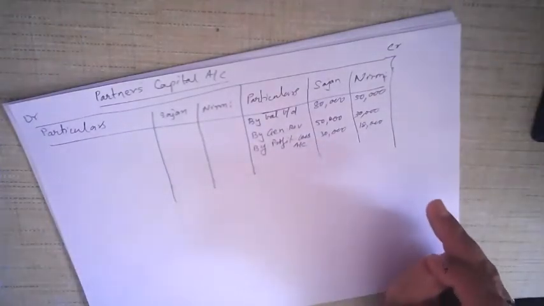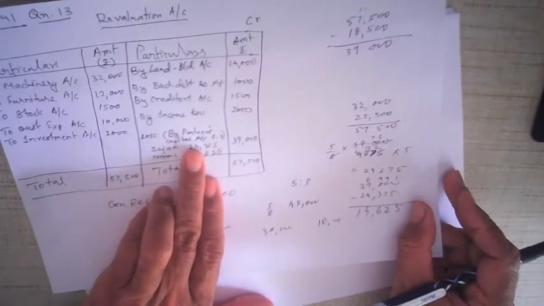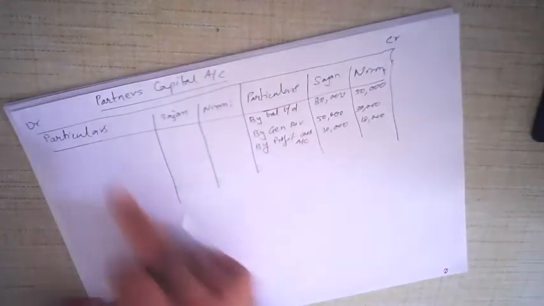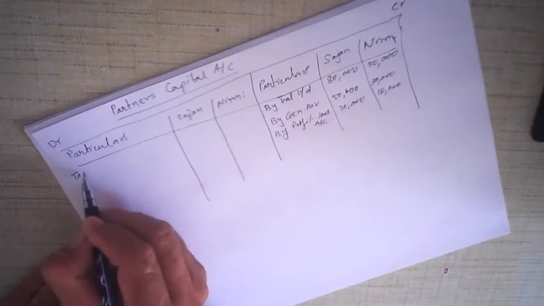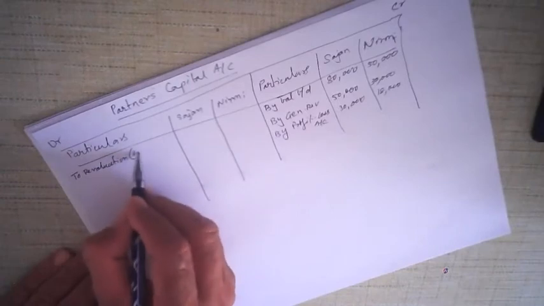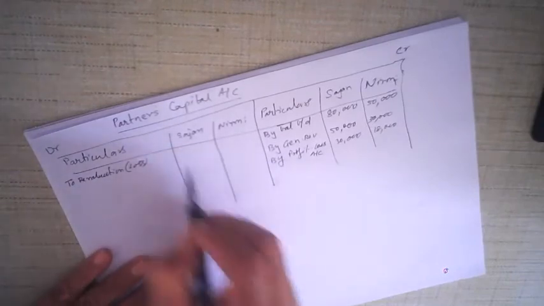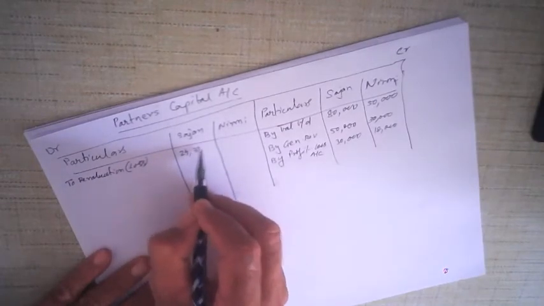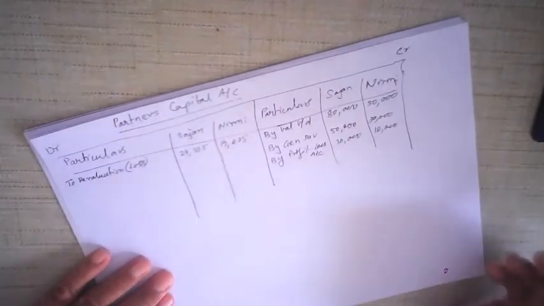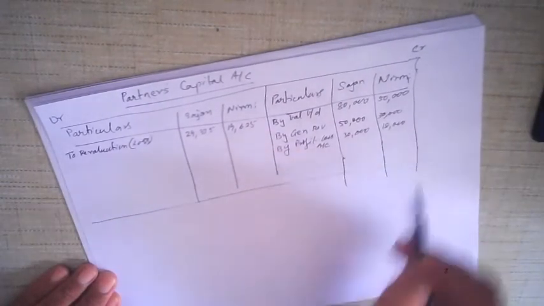Now we come to revaluation account. In the revaluation account there was loss, and this is also distributed to the partners in the ratio, 24,375 and 14,625. So that is loss and it is written on this side. So we write to revaluation account, in bracket you can write loss. Revaluation loss. What is the amount? Sajan 24,375 and Nirmi 14,625. Now the capital account is completed.